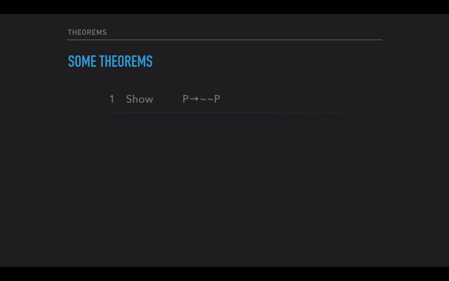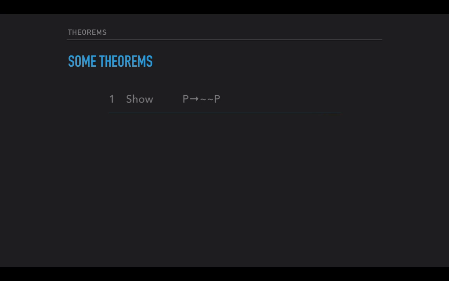So let's just look at this one. If P, then not P. So this is a theorem. How would we establish that? Well, we would try to do a derivation of it without any premises. How could we do that? Well, we'd write on the first line, show if P, then not P.